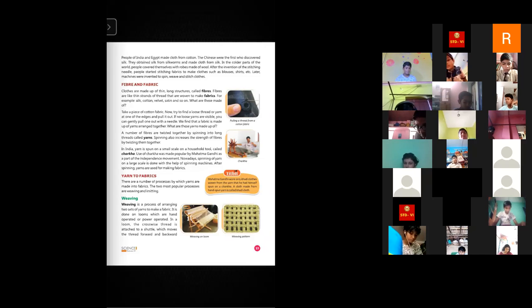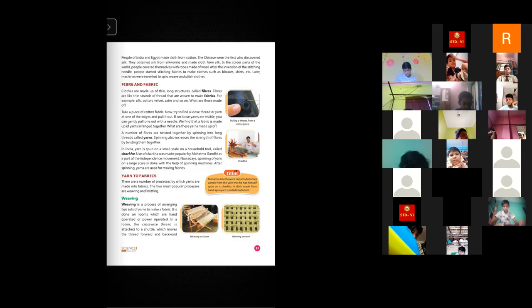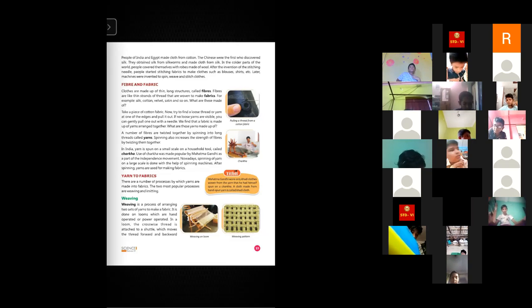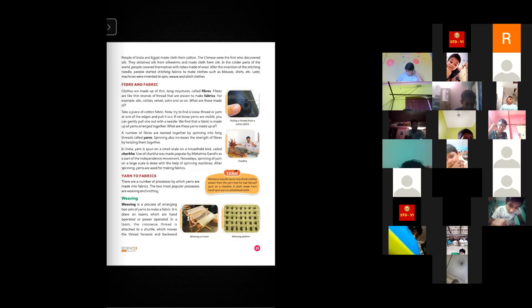So by using charka, we can make very little amount of thread from cotton. So this is why to make larger quantities, we use machineries that are used in the industries. But for household use as a household tool, charka is generally used. Charka was made very popular by Mahatma Gandhi as a part of the independence movement. So nowadays, spinning of yarn on a large scale is done with the help of spinning machines. After spinning, yarns are used to make the fabrics. So is it clear to you all?